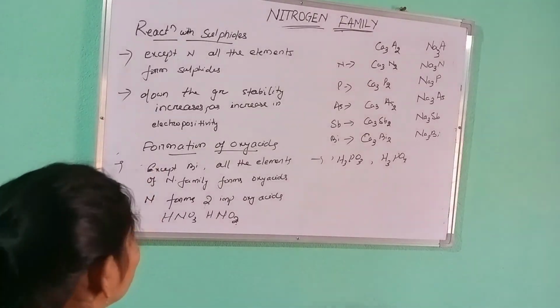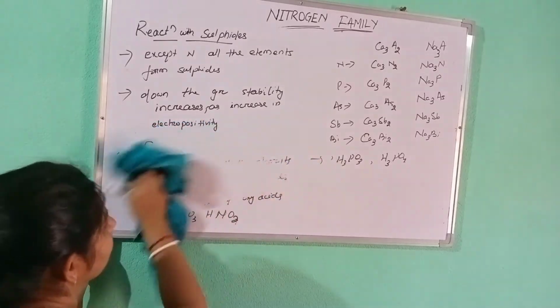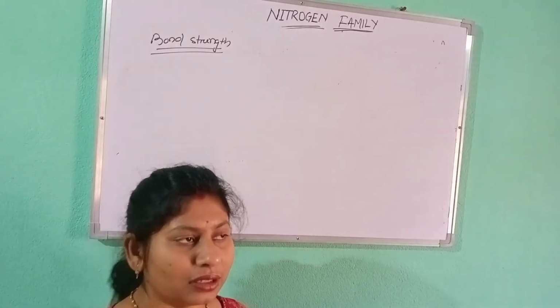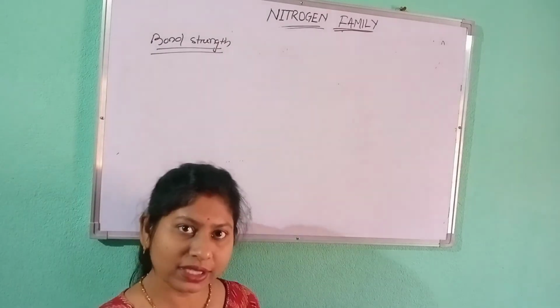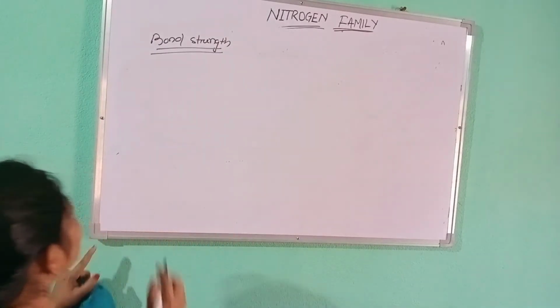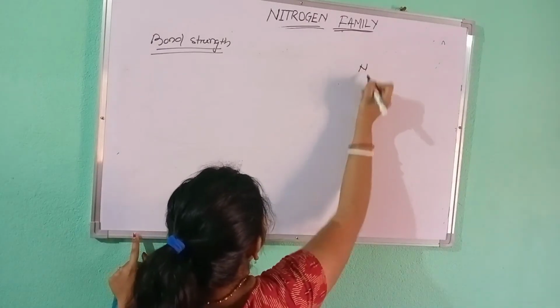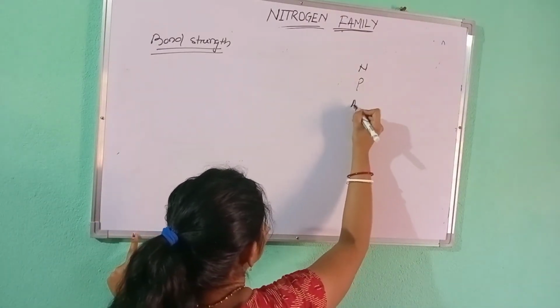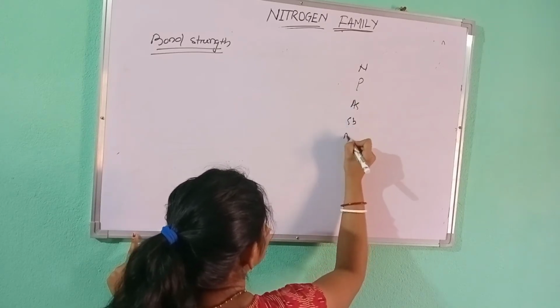Clear? Next, we'll move to bond strength. As we know earlier, with increase in bond length, bond strength decreases. The family members are nitrogen, phosphorus, arsenic, antimony and bismuth.